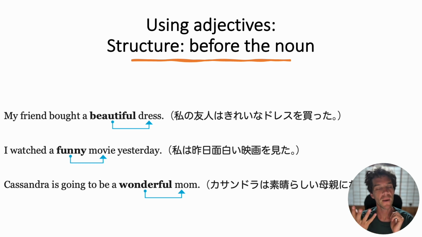Again, mom is the noun. The adjective is wonderful, describing the kind or the type of mom she will be. She will be a good mom, one that is very caring to her children. Okay, let's move on to another part of structure with adjectives.